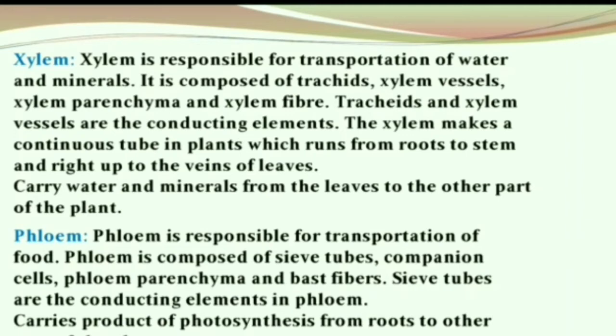So now what is the composition of xylem? Xylem is composed of tracheids, xylem vessels, xylem parenchyma and xylem fiber, whereas phloem is composed of sieve tubes, companion cells, phloem parenchyma and bast fibers. Now which is the conducting element in xylem and phloem? Xylem's conducting elements are tracheids and xylem vessels, whereas in phloem, sieve tubes are the conducting elements.